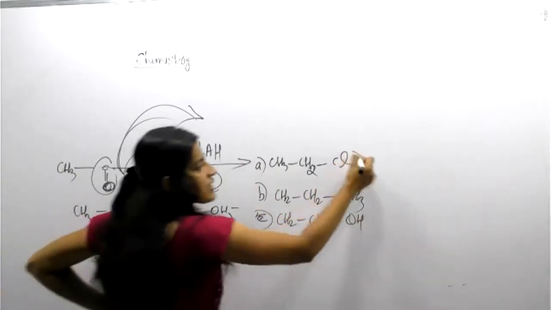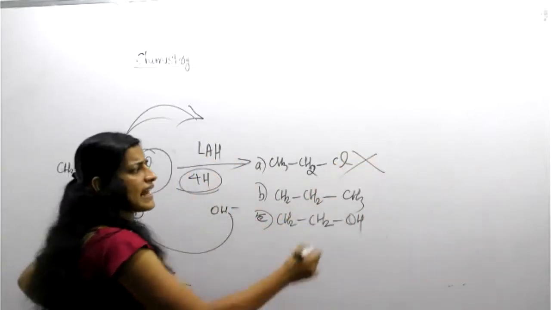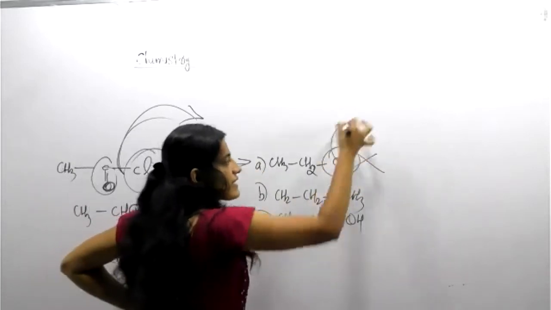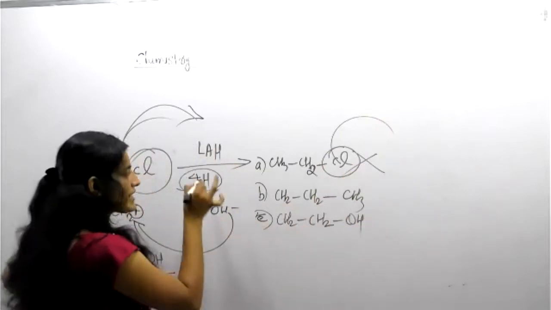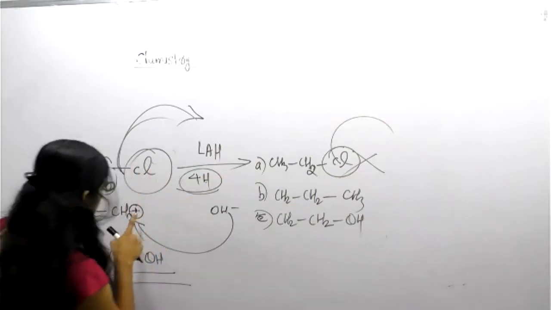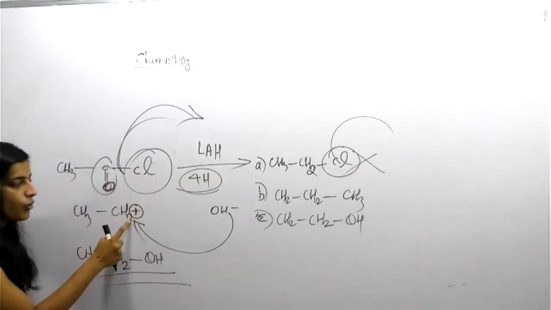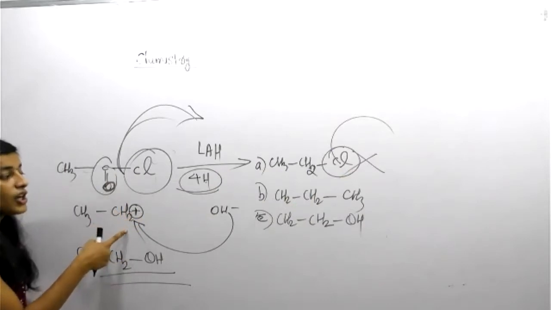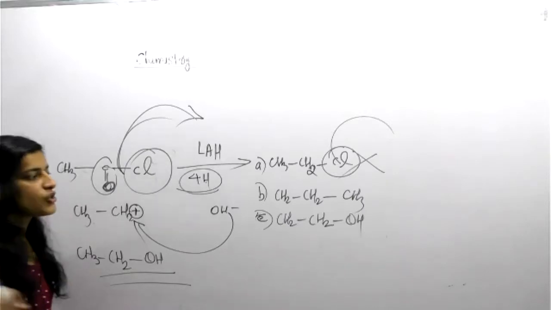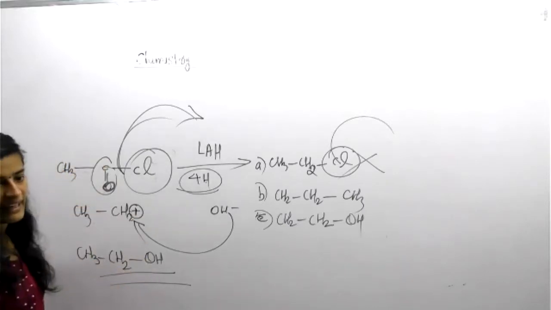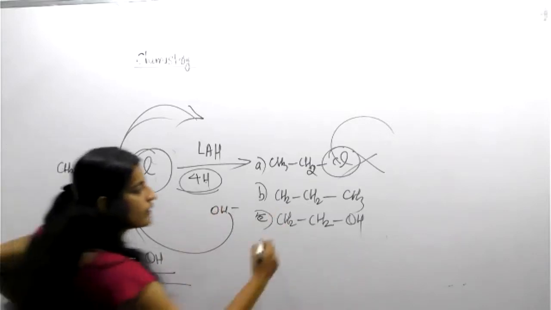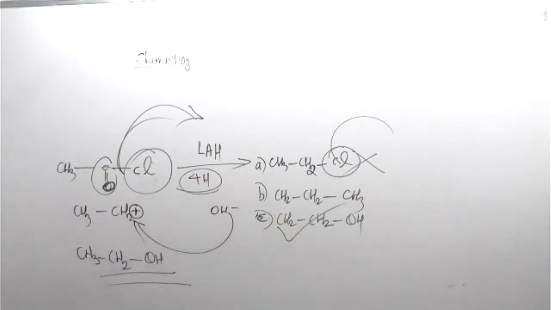You can't select the chlorine one because chlorine is an excellent leaving group. Chlorine will never be in the product. It will leave, and OH type, meaning hydrogen and O group, is in the medium. So after the removal of chlorine, a carbocation is generating, and the attack on a positive charge is surely by a negative, which comes by nucleophilic attack. So OH will attack on the same side. So the answer becomes CH2CH2OH. Clear?